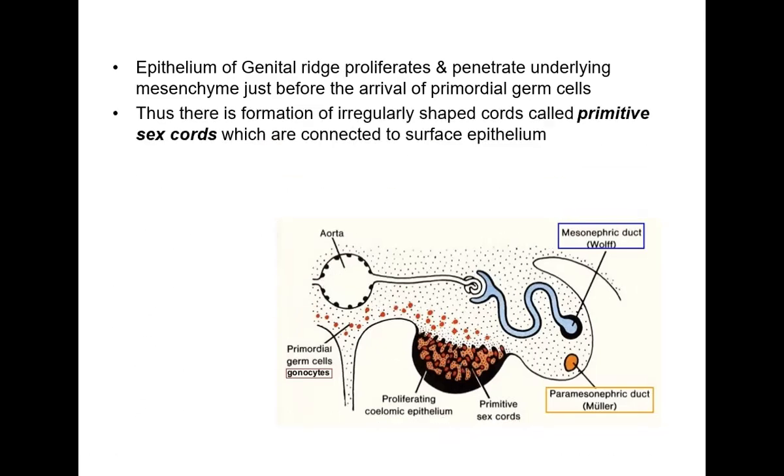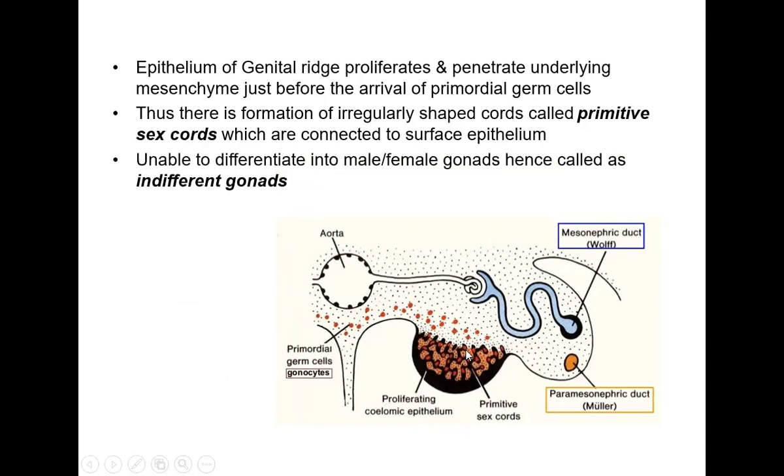Thus, there is formation of irregularly shaped cords called the primitive sex cords. Now, these proliferating cells, new cells being formed, arrange themselves into primitive sex cords. These are the primitive sex cords, which are formed here, coming from the surface. This is the surface epithelium, and they are connected to the surface epithelium and forming sex cords there.